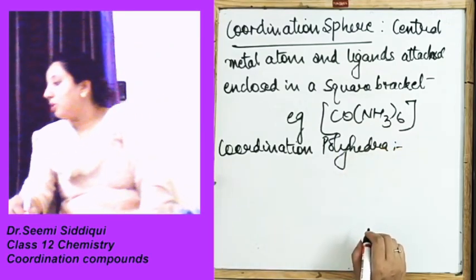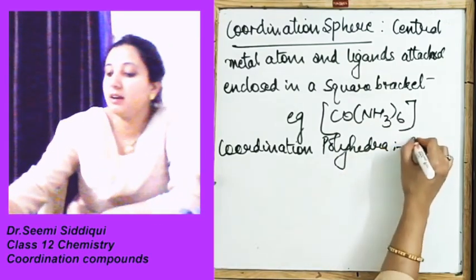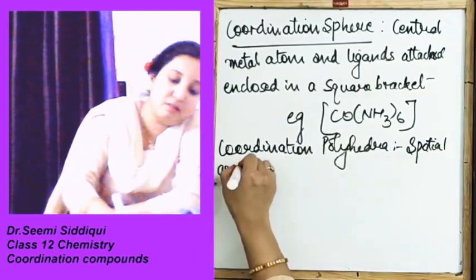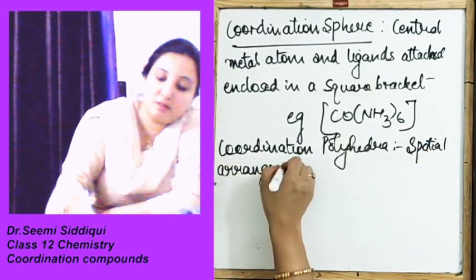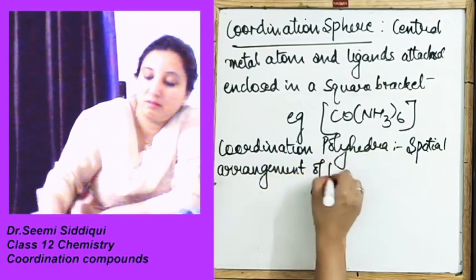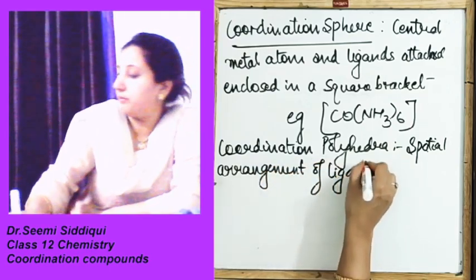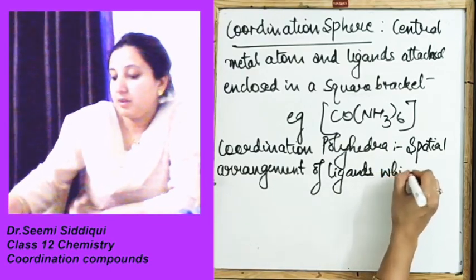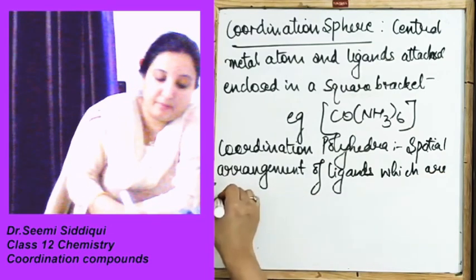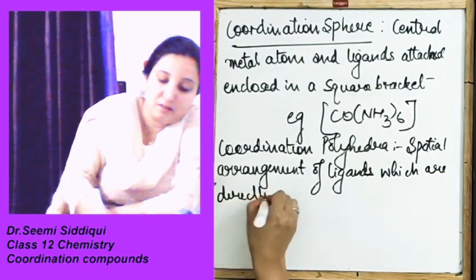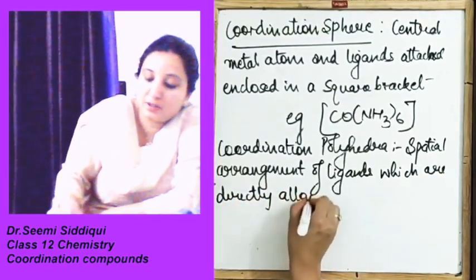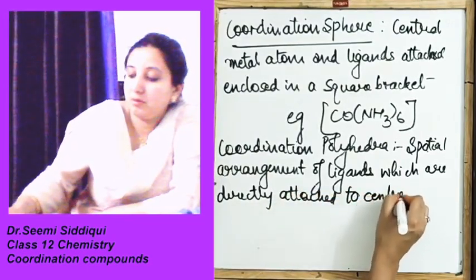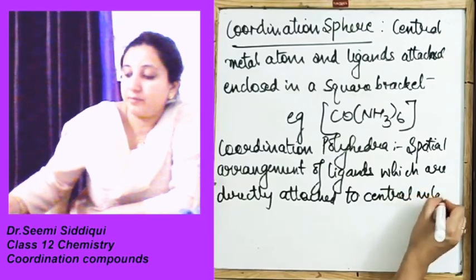This coordination polyhedra, we say it is the spatial arrangement of ligands which are directly attached to the central metal atom.